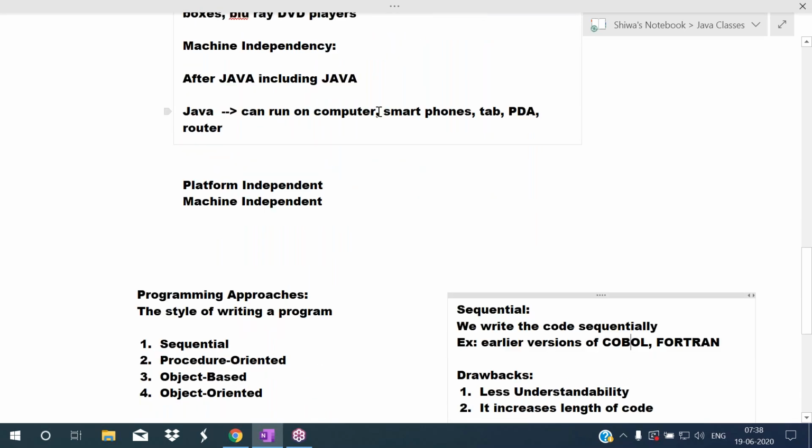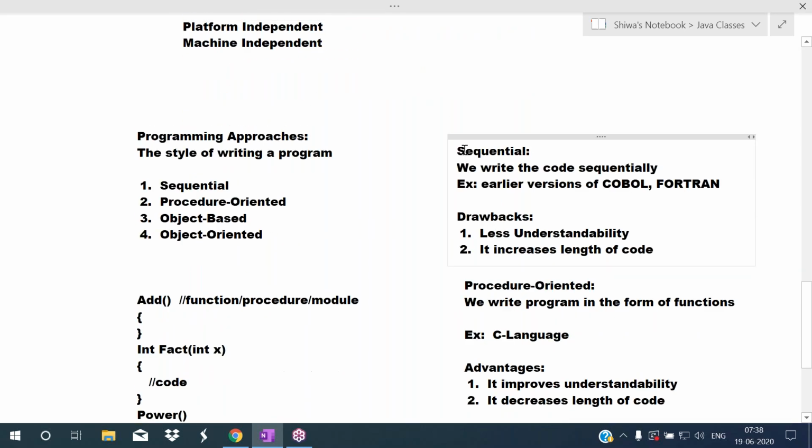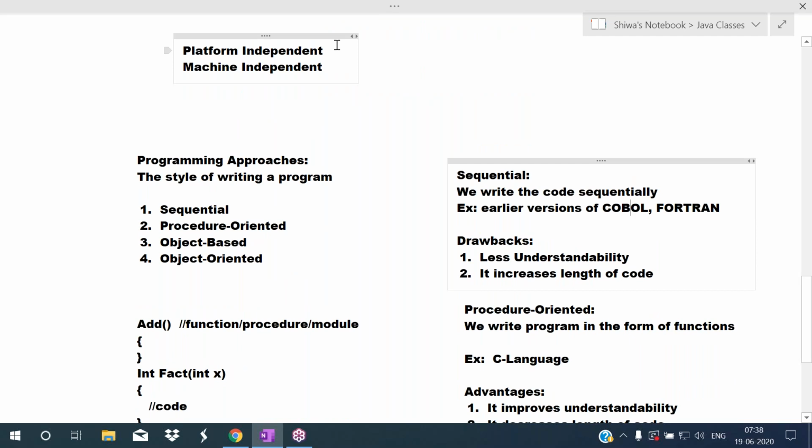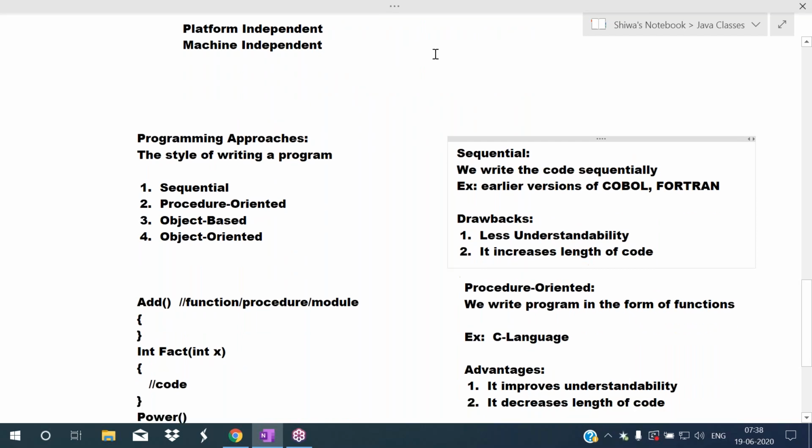Machine independency means we can run the software developed in this language on many devices like computers, smartphones, personal digital assistants, routers, Blu-ray DVD players, etc. So the main features of Java are platform independency and machine independency.